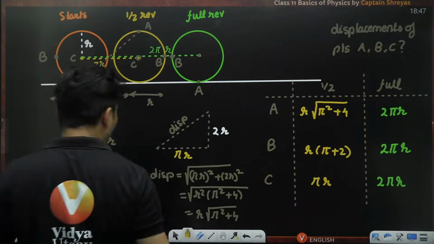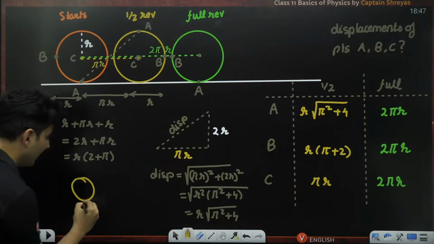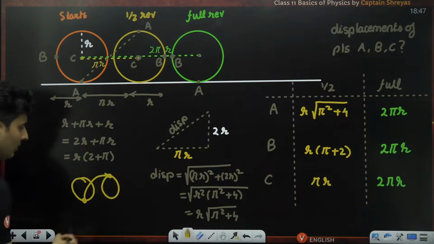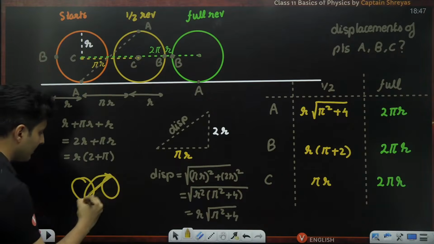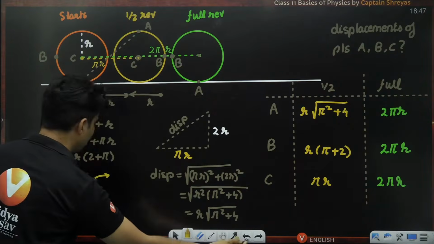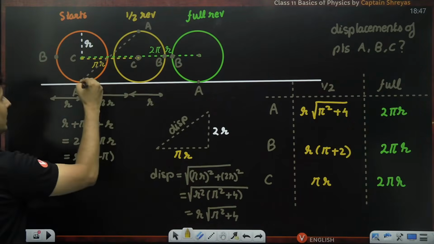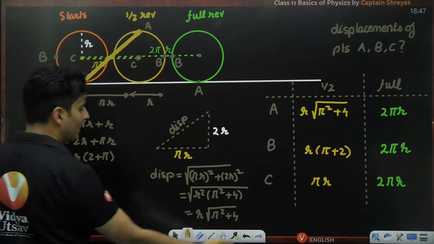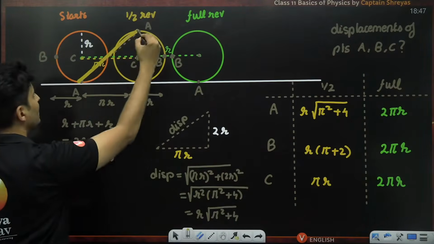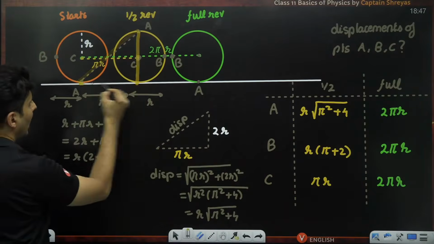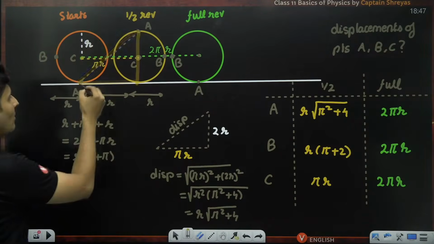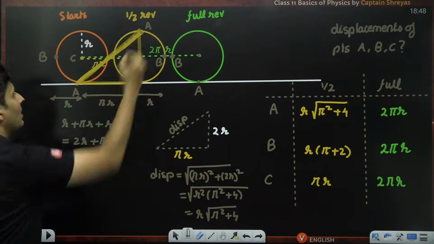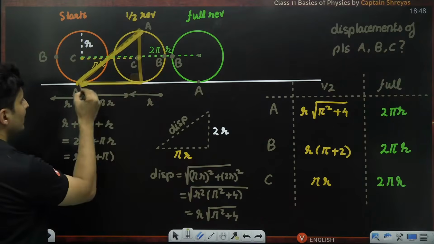So if you notice what has happened, see, when the wheel rotates, that point A will go on the top. So if you ask me the displacement, displacement is this straight line which joins the initial location to the final location. Now to find this, what do I need, guys? I need height and the base. You can see an imaginary triangle getting formed over here, which is right angle in nature. This is the hypotenuse. So how much is the base now?